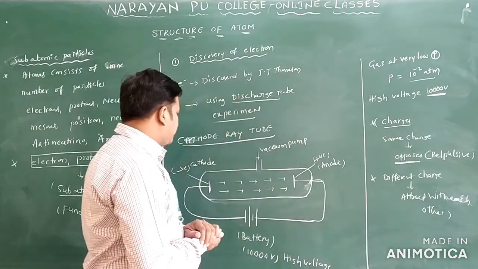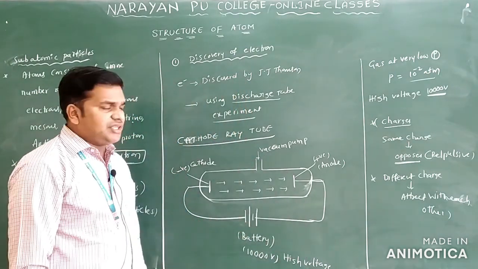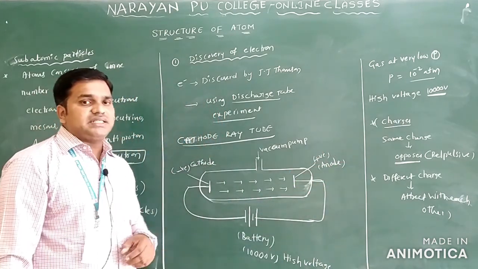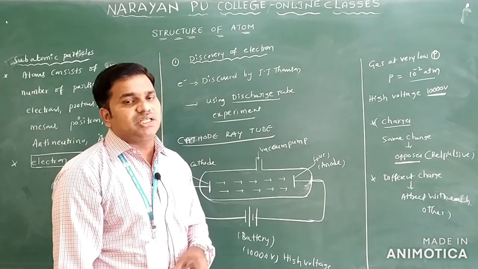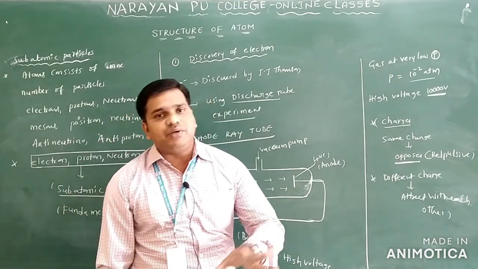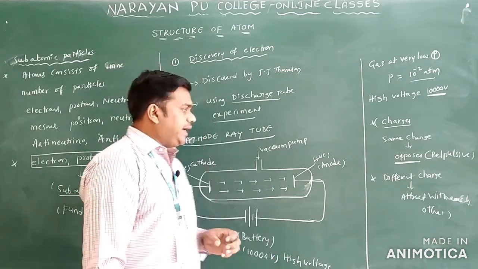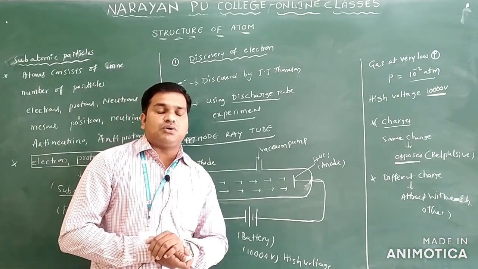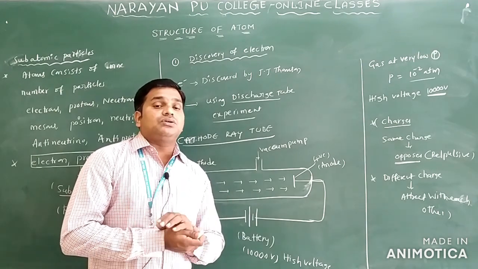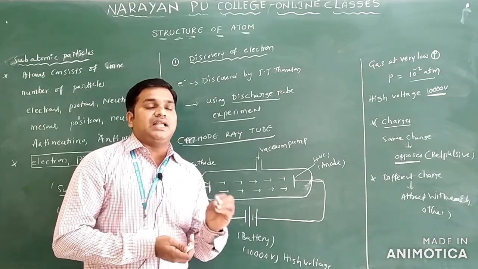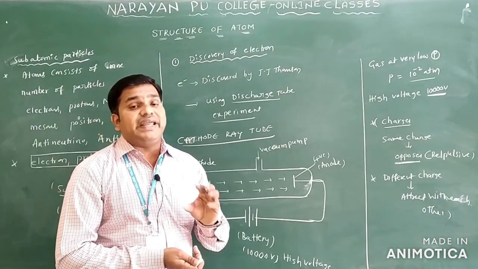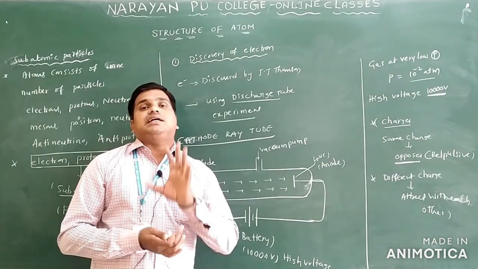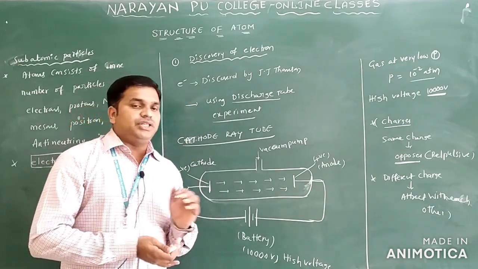Here we can observe that the cathode generally has negatively charged particles, and they move towards the anode only. These are a stream of particles which have negative charge, moving from cathode to anode. So these particles are called cathode rays. Cathode rays are composed of negatively charged particles. These negatively charged particles we call electrons only.